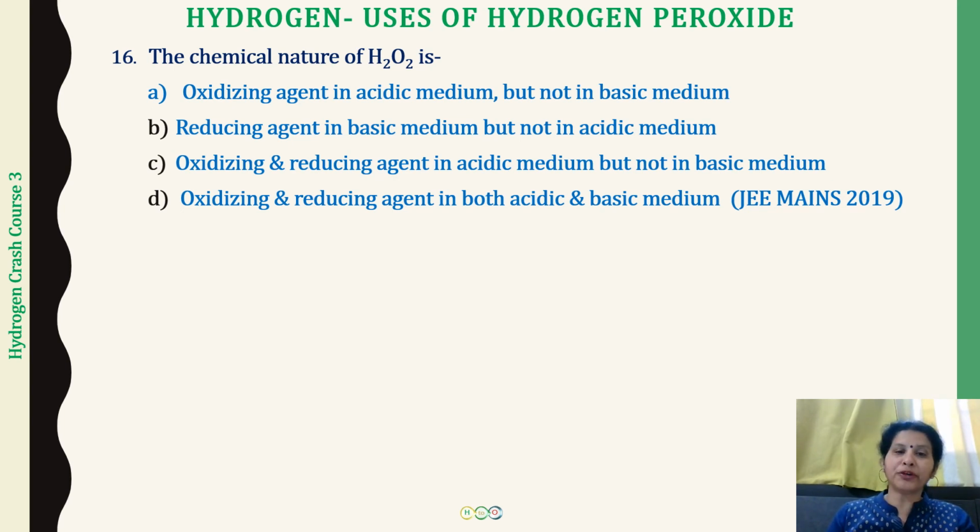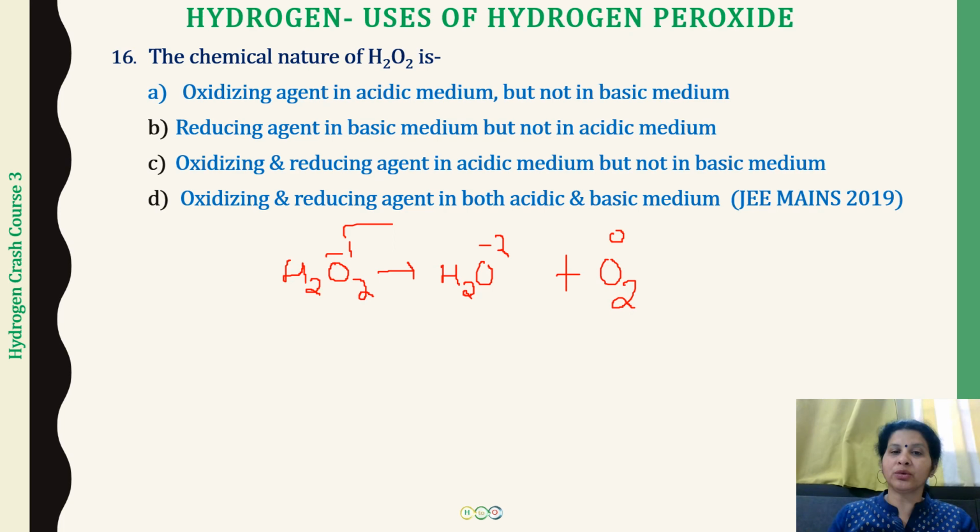Before you can learn the trick, I'm just going to write down the decomposition reaction of hydrogen peroxide, because that is something very easy to remember. Just now in the volume strength you saw that hydrogen peroxide decomposes to water and oxygen. If you write the oxidation state of oxygen, for hydrogen peroxide the oxidation state is going to be -1. For water, it is going to be -2. And for oxygen in the elemental form, it is going to be 0.